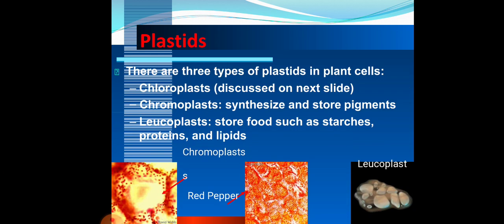Then in plant cells we have plastids. These are of 3 types: chloroplast, chromoplast, and leucoplast. Chloroplasts are discussed on the next slide. Chromoplasts synthesize and store pigments. Leucoplasts store food such as starches, proteins, and lipids.